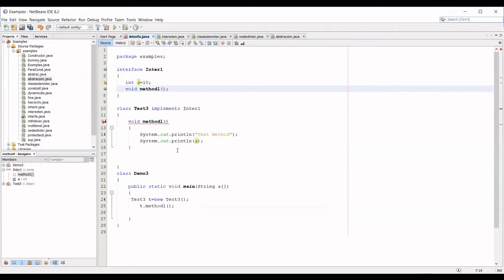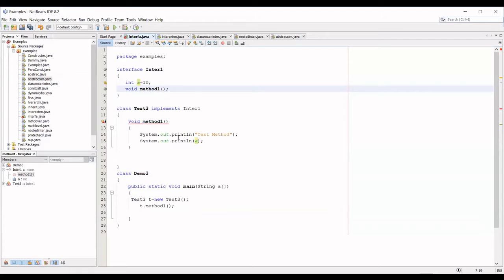So when you even have one method as abstract inside the class, the class has to be abstract. So if I don't want to implement all the interface methods inside this class, then this class has to be abstract by default. Right? Abstract means you cannot create an object for that particular class. Okay, I'll show you more explanation about this in the next example. So I'll just continue with this.